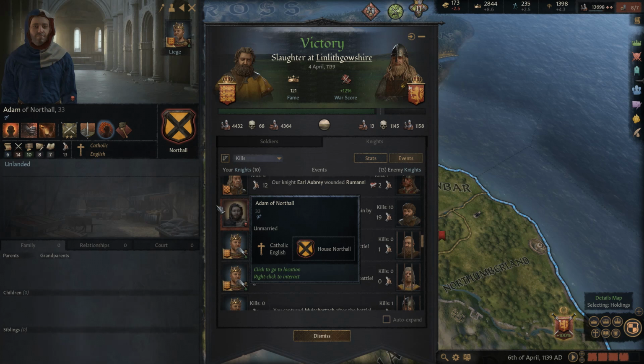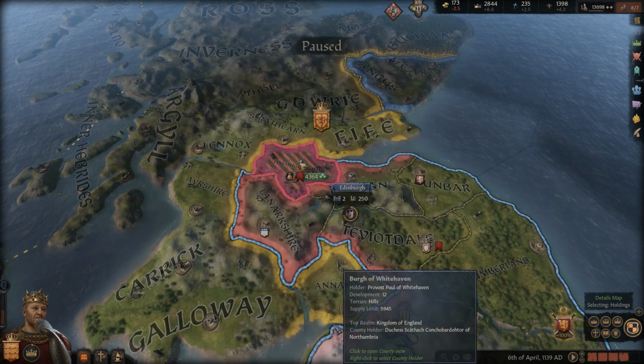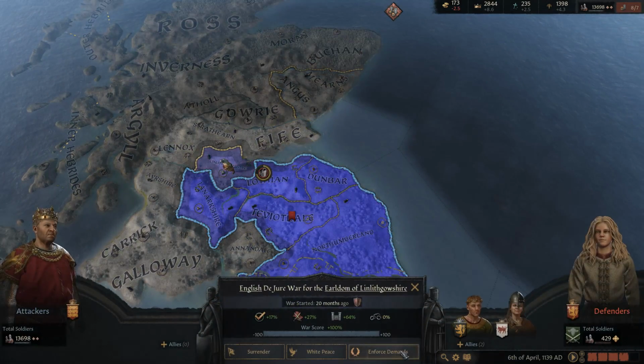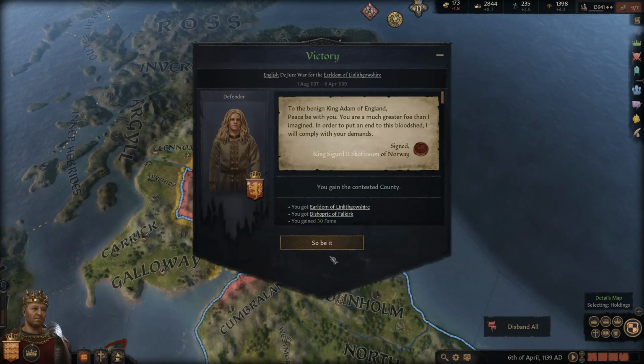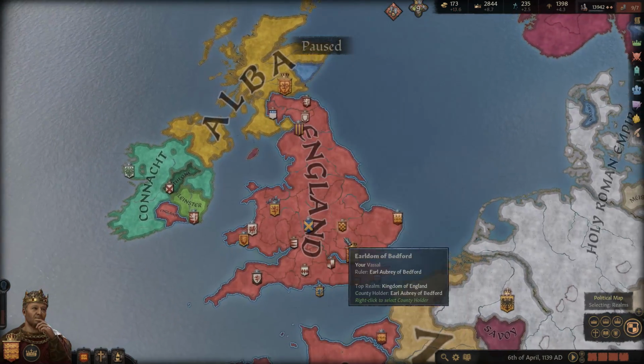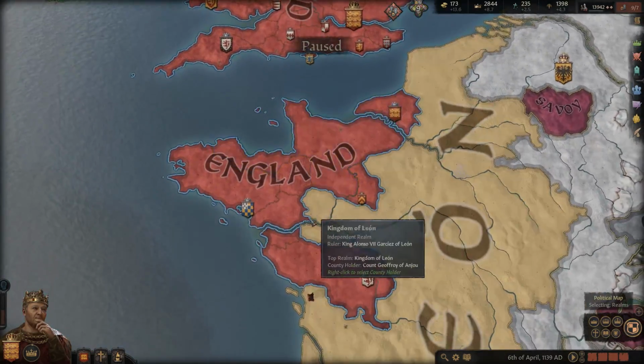This is Adam. I want to say this is the other knight we hired. So out of all those three knights that we hired, all of them are dead. Wow. Alright. That's rough. Let's go and enforce our demands here. Get into the county. Disband our armies. Okay. So with that, we increased our lands by one county.